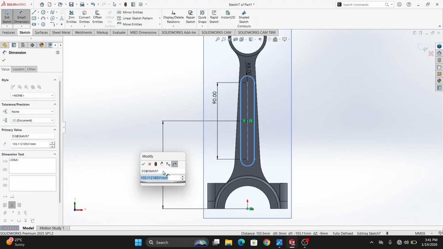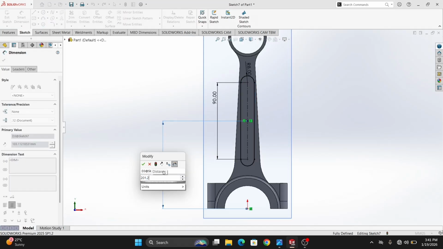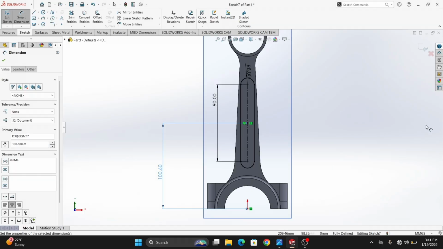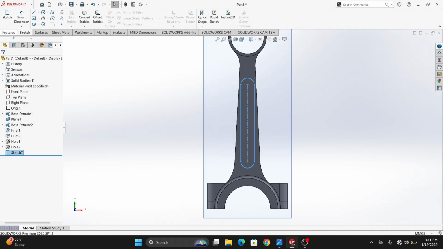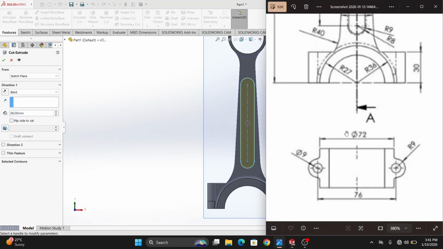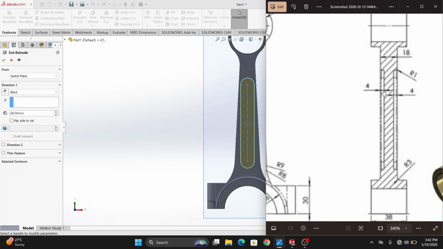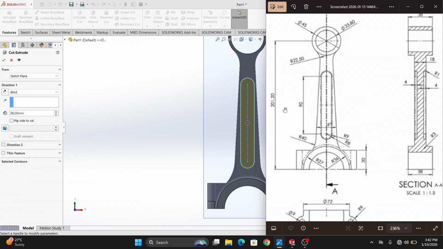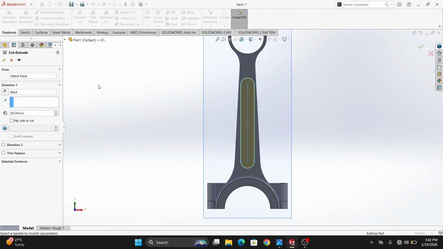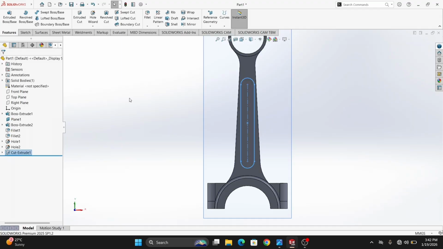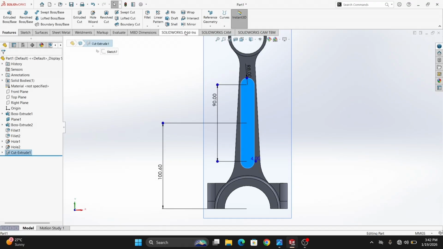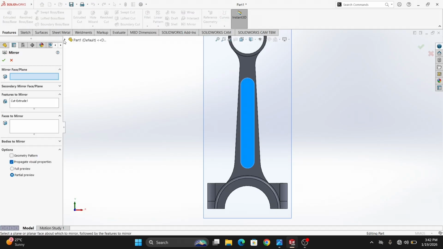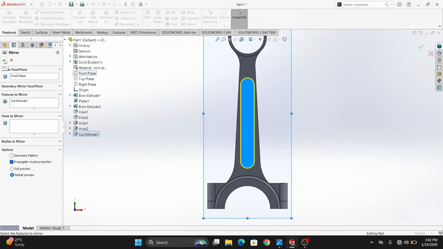Okay. What is the center distance? Here to here it will be 201.2 divided by 2. Enter. Okay. And it will be an extruded cut, up to 4 mm deep, and here one fillet is there, radius 1. Okay, 90 degree, and the center will be the middle of this center to this center. Okay, I will create. We need to cut up to 4 mm depth. Enter, select it. Okay, and this cut extrude, mirror it about the front plane, make it.